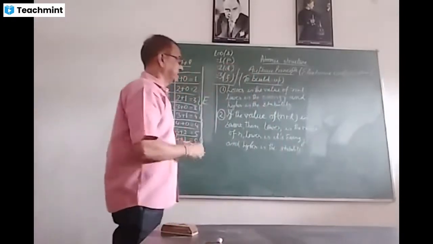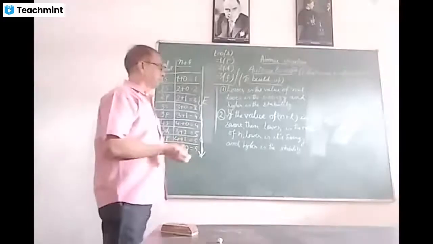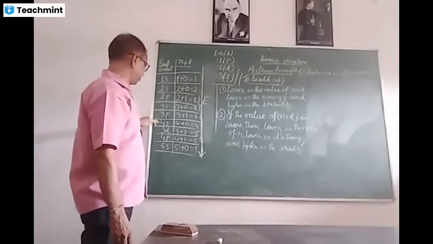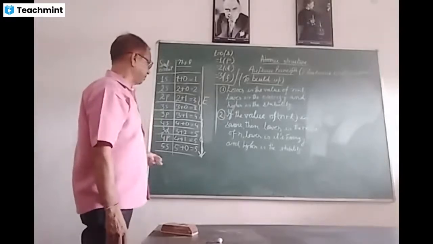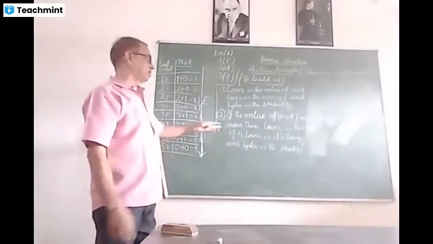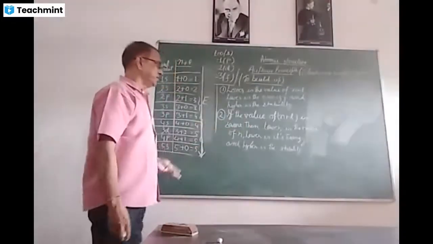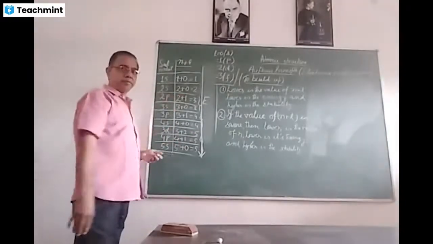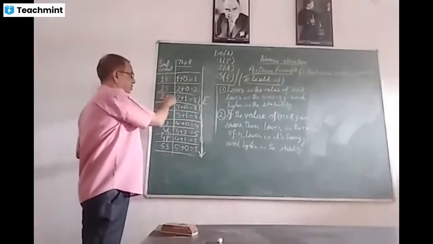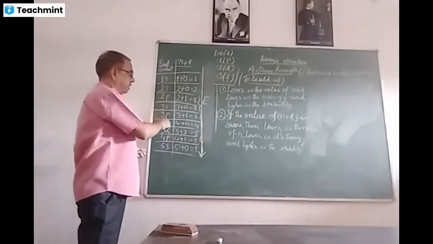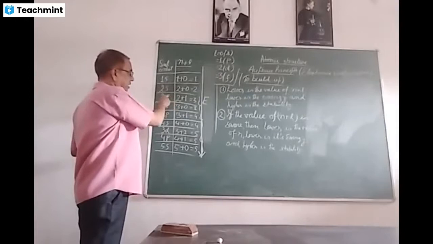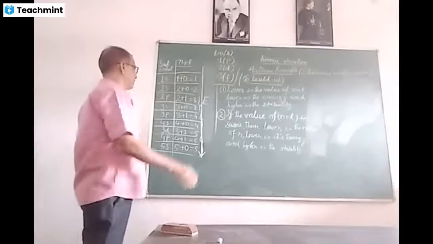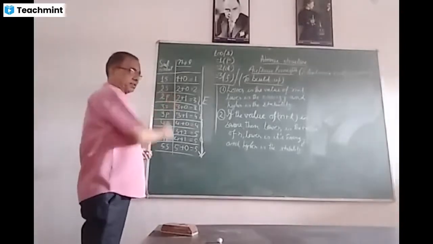Hence, in such a condition, where the value of n plus l is the same, like 2p and 3s, 3p and 4s, 3d, 4p and 5s, if the value of n plus l is the same, then the lower the value of n, the lower is its energy and the higher is its stability. Hence, out of 2p and 3s, as the value of n for 2p is 2 and that for 3s is 3, due to the lower value of n, the energy of 2p will be lower than 3s. Hence the electron will enter firstly in 2p, then in 3s.